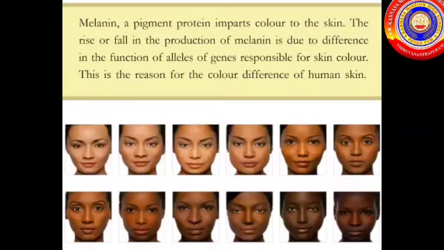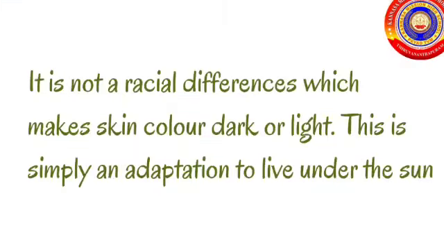The rise or fall in the production of melanin is due to difference in the function of alleles of genes which is responsible for the skin color. It is not a racial difference which makes the skin color dark or light. This is simply an adaptation to live under the sun. This is very important. Learn this one also.